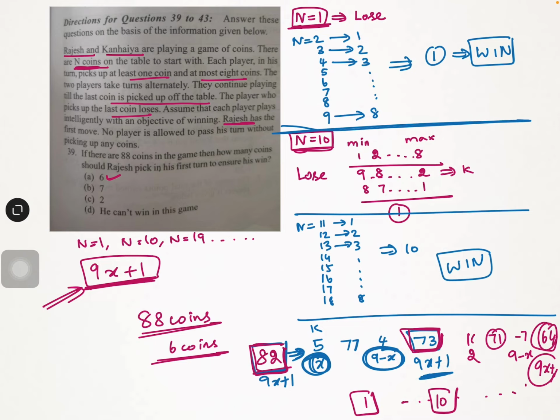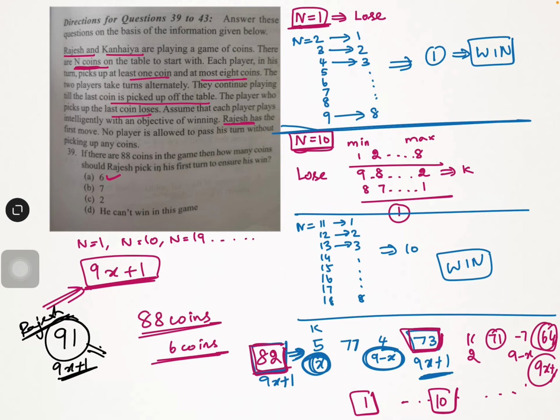It is not just 88 coins. However many coins there are on the table, I need to push the other person into the 9x plus 1 zone. Now, if instead of 88, they had given 91 coins, and I am Rajesh starting the game with 91 coins, what will happen? However many coins I pick up, I will lose the game. Because 91 is in the format of 9x plus 1. Because of that, however many coins I pick, Kanaya will pick 9 minus x coins, and she will make me stay in the 9x plus 1 zone.